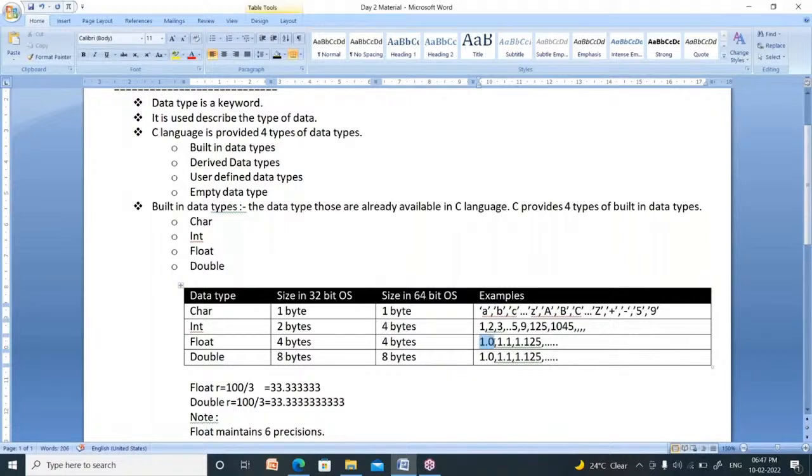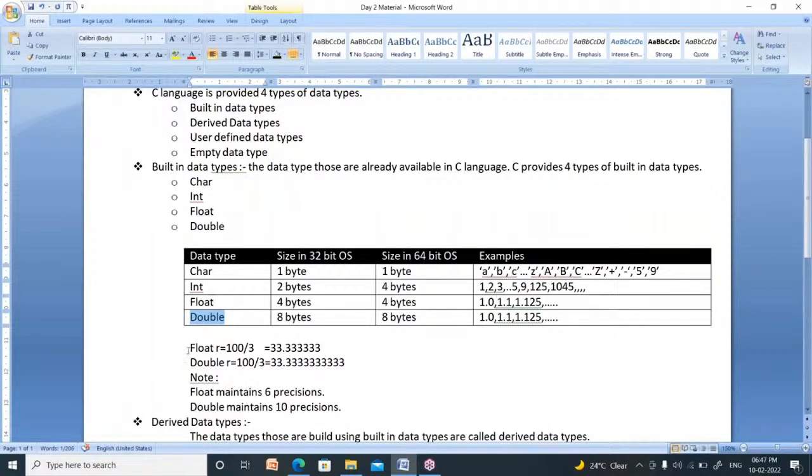Now I said 1.0 is float, and now I am saying 1.0 is double. What is the difference between float and double? See here. Float contains only 6 precisions, whereas double stores up to 10 precisions.